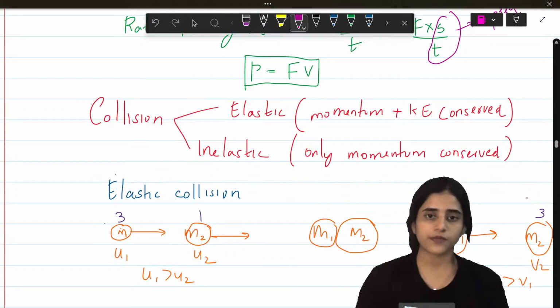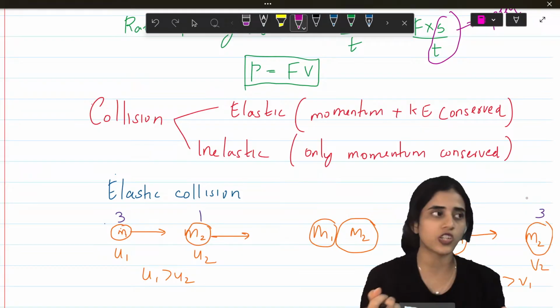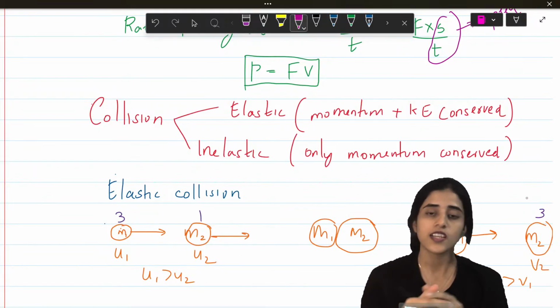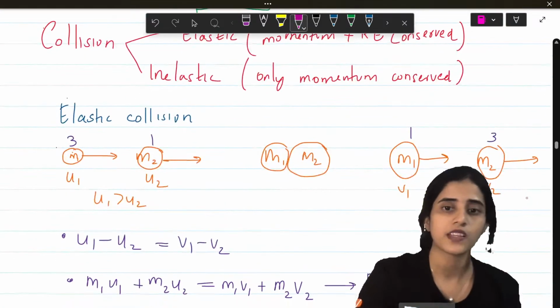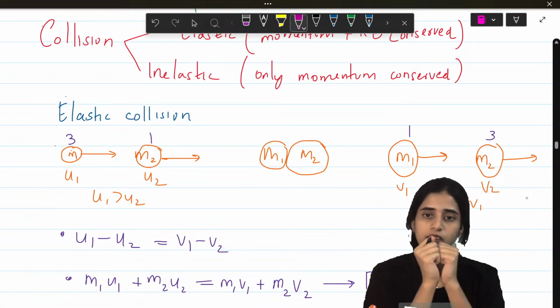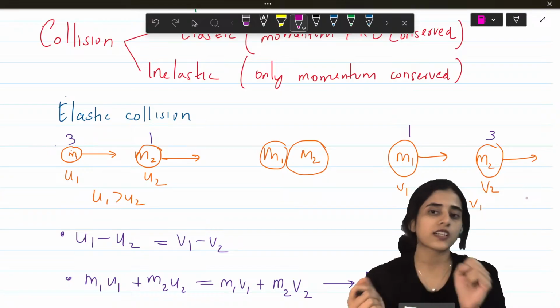Alright. Next is collision. There are two kinds of collisions. When something goes and hits on something else, it becomes a collision. There are two kinds of collisions, elastic collision and inelastic collision. So, elastic collision is where what happens? We have two bodies. These two masses hit against each other and then they go their separate ways. Momentum and energy both are conserved.